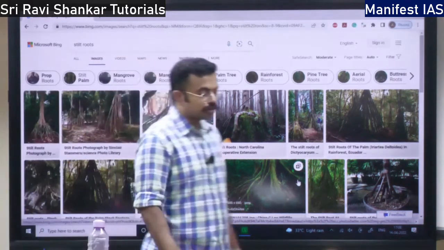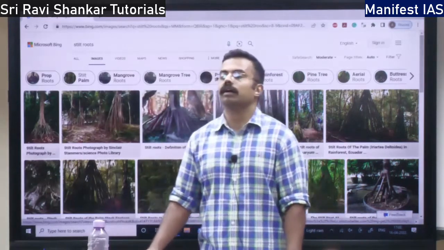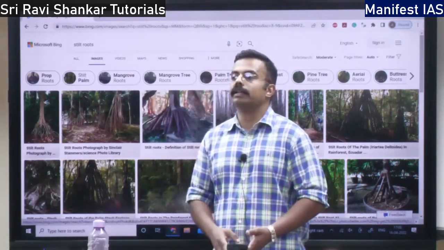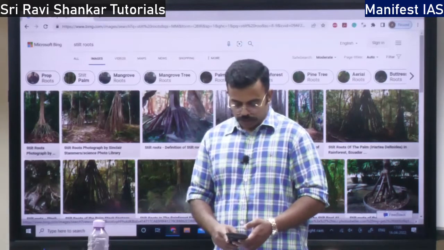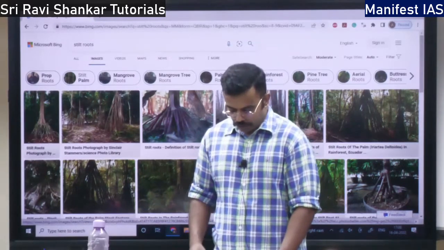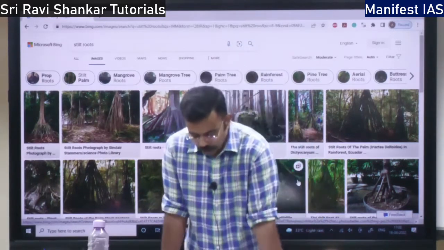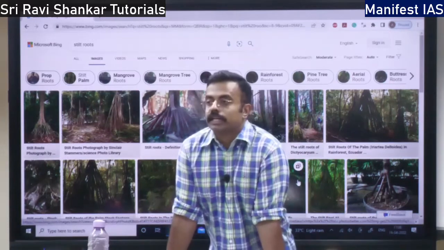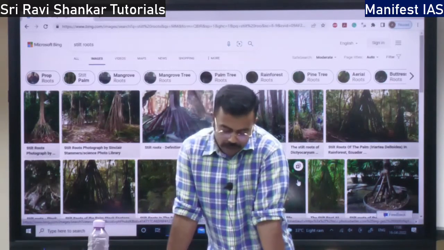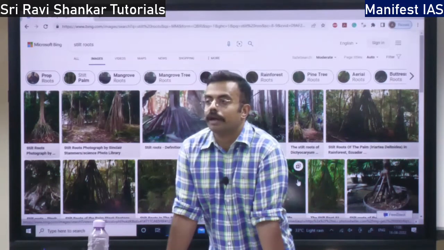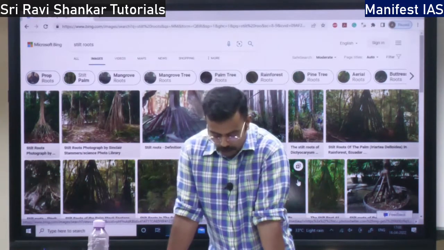Where do you find them? Mangroves. In the mangrove region you are going to find the stilt roots. They are above ground level roots. They grow above the ground level.